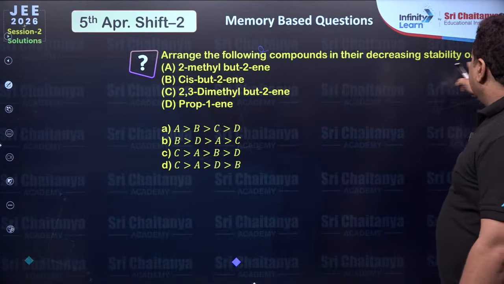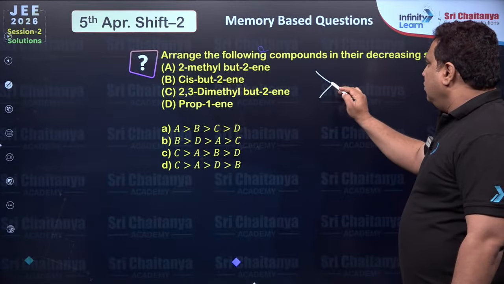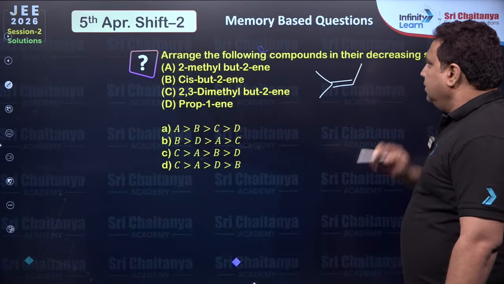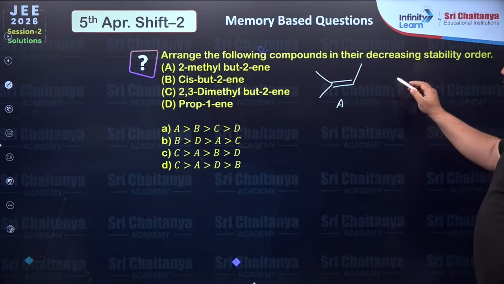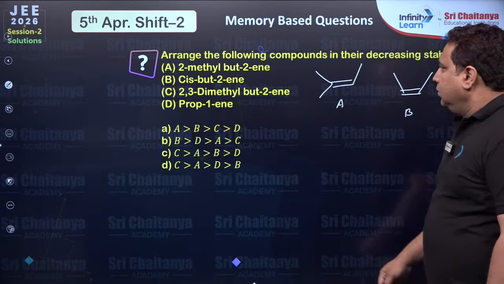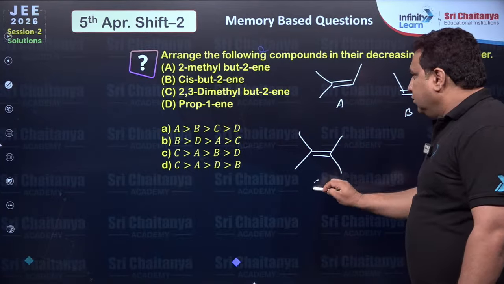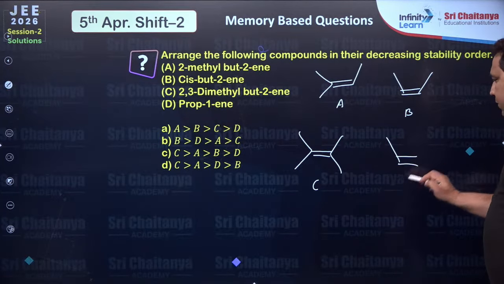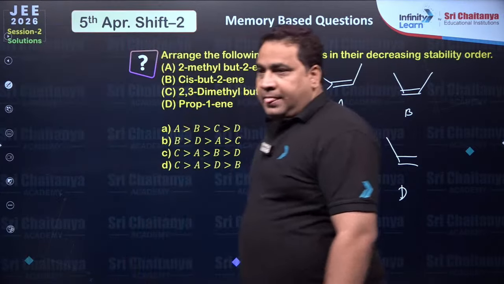Arrange the following compounds in the decreasing stability order. A, 2-methyl butene. Next, cis-butene. Next, 2,3-dimethyl butene. Okay, next is propene. Now everybody can see that we know.